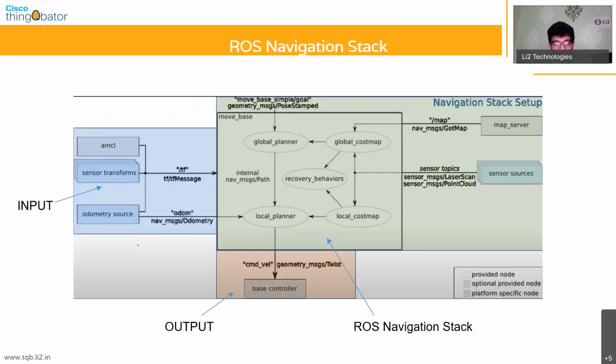A local planner takes into account the various obstacles that are available, and the local cost map and the local planner work together. What do I mean by cost map? When your robot is placed in a particular position, a cost map basically generates values. It's like when you have a high resistor within an electrical conductor: less current goes through the high resistance path, and more current goes through the less resistance path.